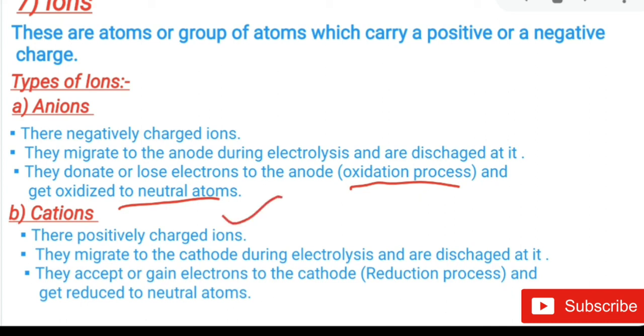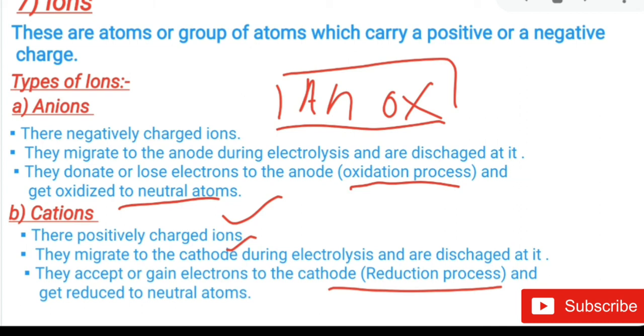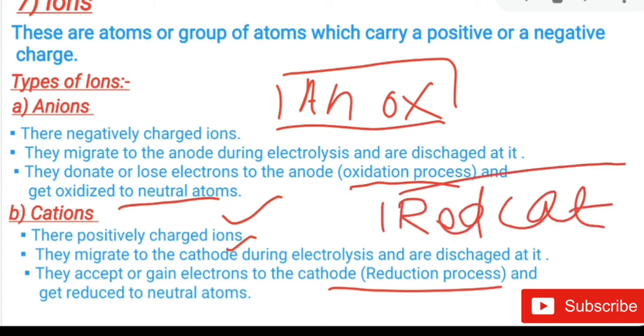Cations are positively charged ions. They migrate to the cathode, discharge there, gain electrons and get reduced. Remember AN OX means oxidation at the anode, and RED CAT means reduction at the cathode. These are the terms we must know before starting the process of electrolysis.